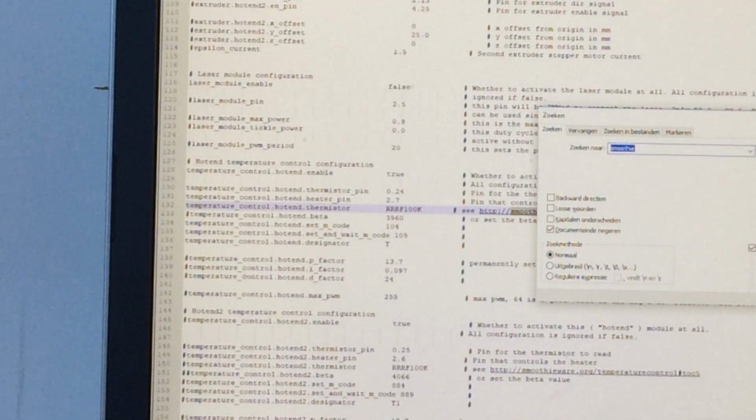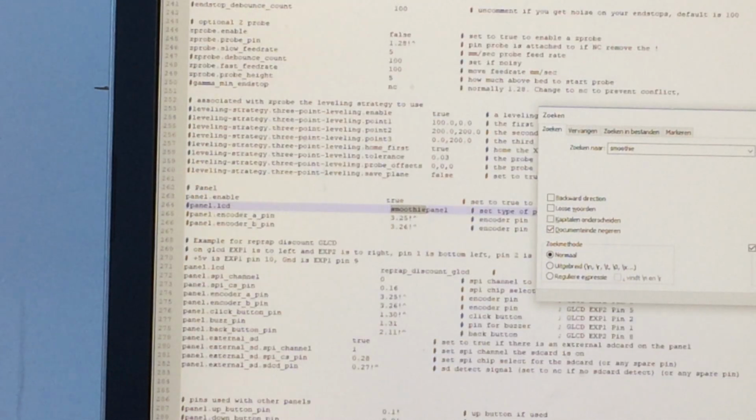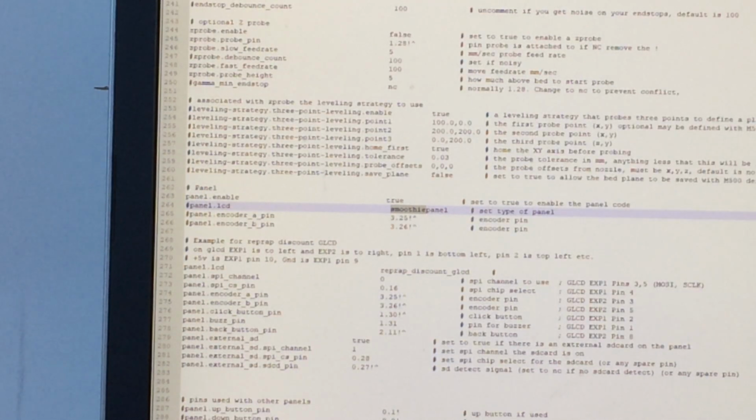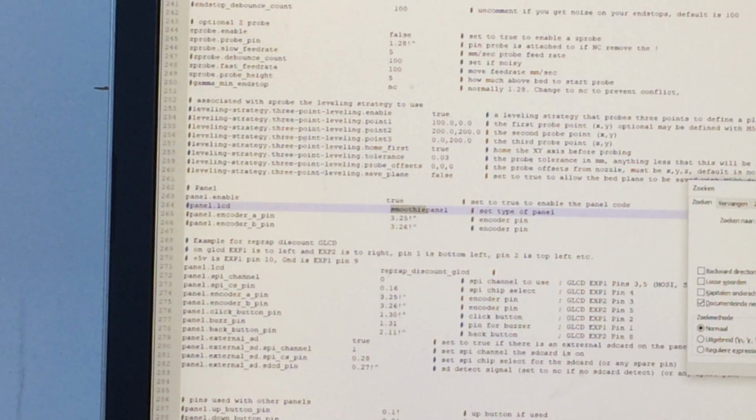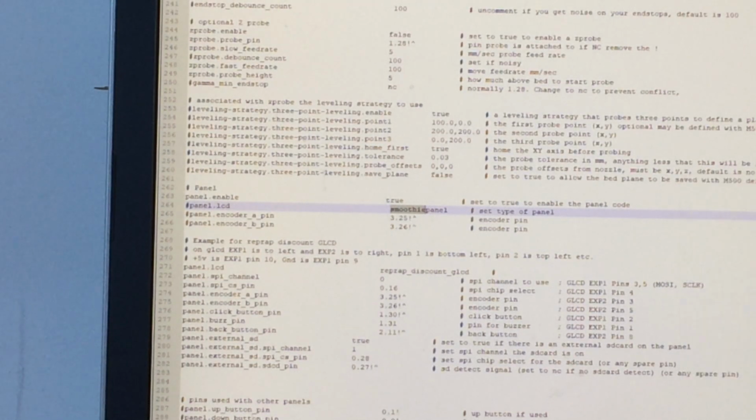I don't see anything about it. I don't see anything about SmoothieWare. So I think SmoothieWare. Next one, SmoothieWare. It seems like this is not some kind of way to put in SmoothieWare.